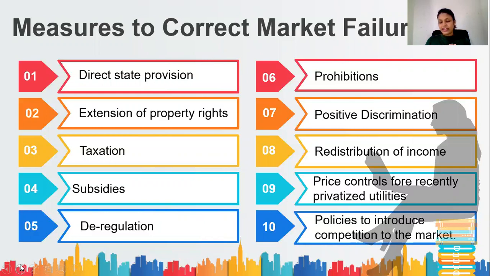Positive discrimination, for example, there cannot be differences in granting government employment based on ethnicity. That is a positive discrimination. You can't discriminate against people based on ethnicity when you are granting government employment opportunities. So just like redistribution of income, price controls for recently privatized utilities, policies to introduce competition in the market. Okay, so these are the measures to correct market failure.